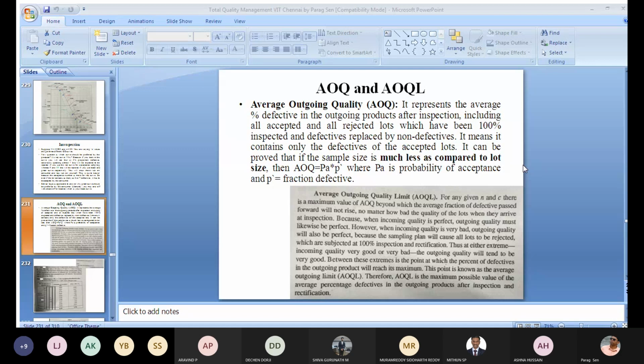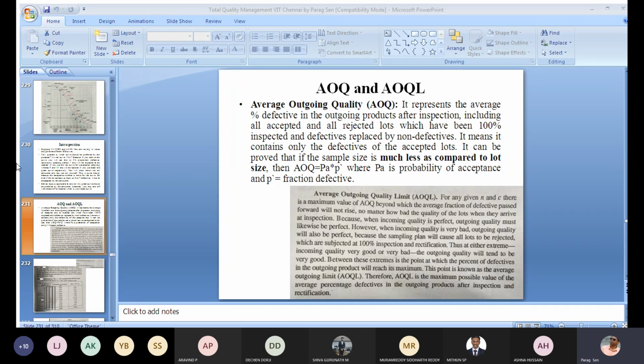Okay. So you know that P dash is equal to fraction defective, and AOQ is given by PA into P dash. We have previously said that P dash means the fraction defective. PA is the probability of acceptance of a lot belonging to a particular fraction defective or a particular proportion defective. And what is the proportion defective?